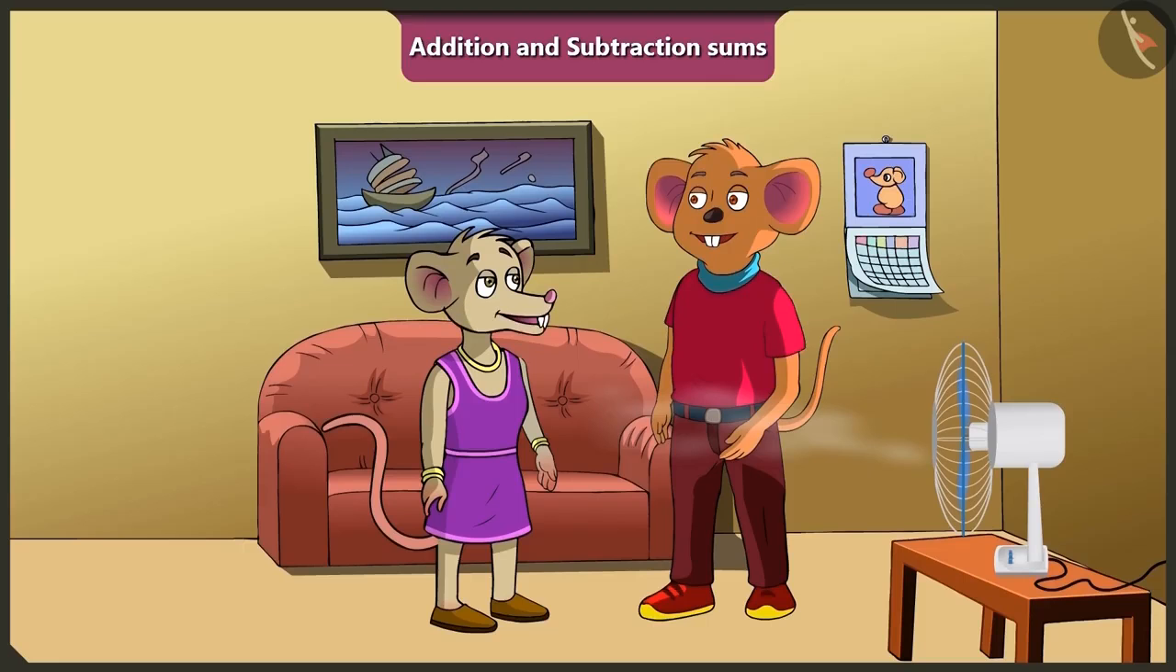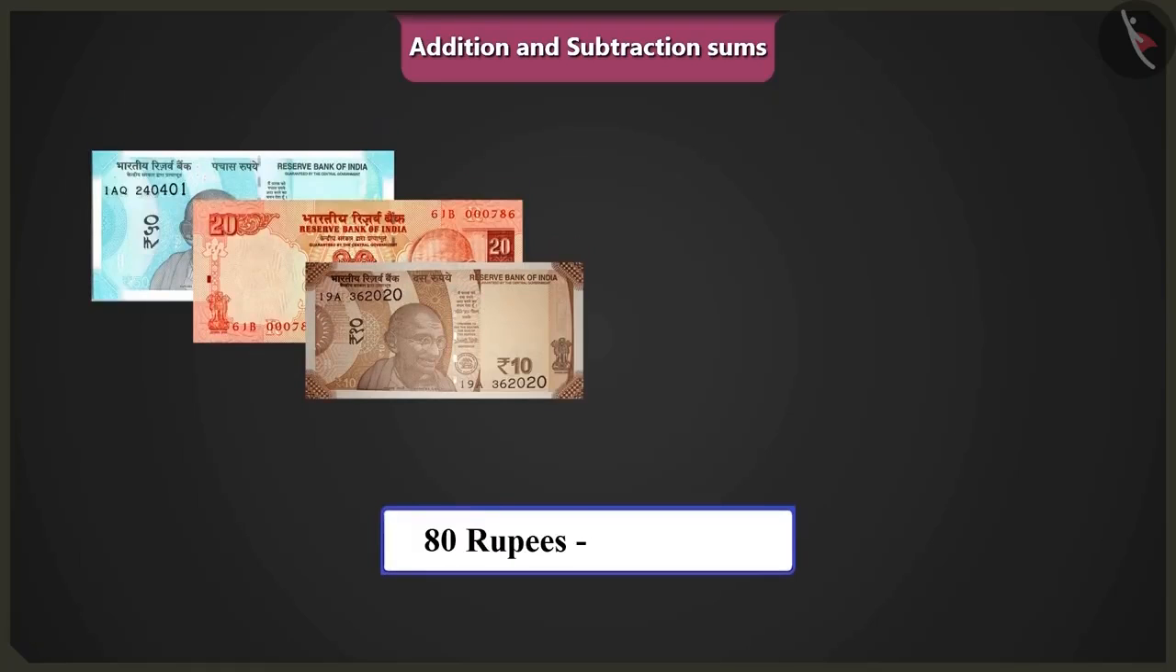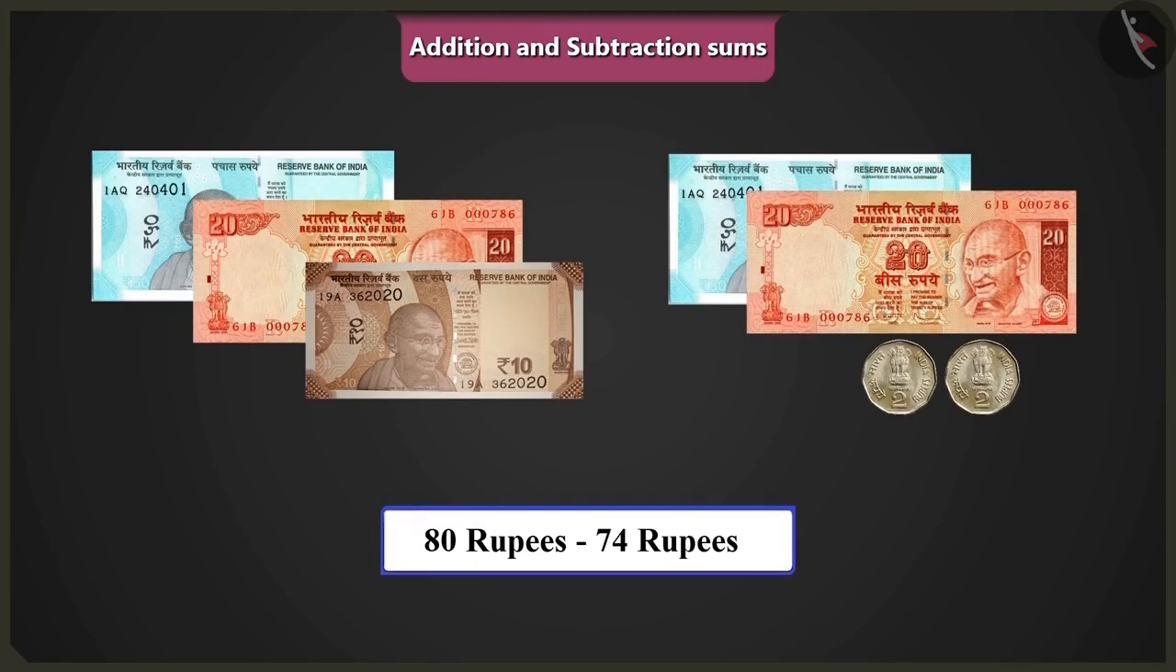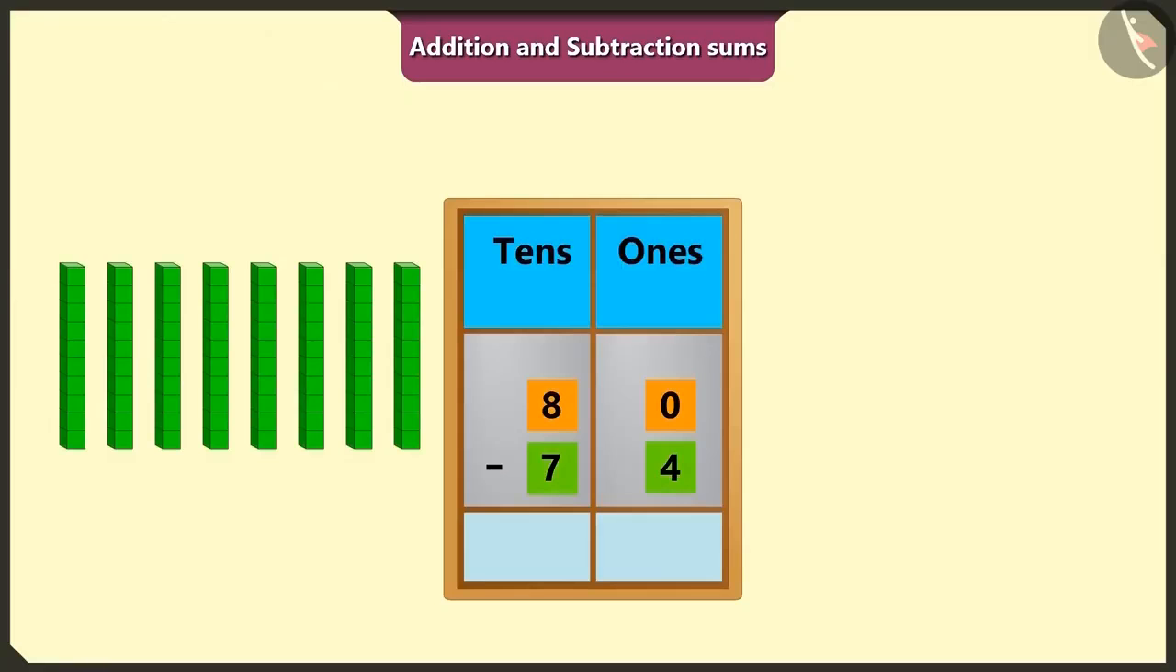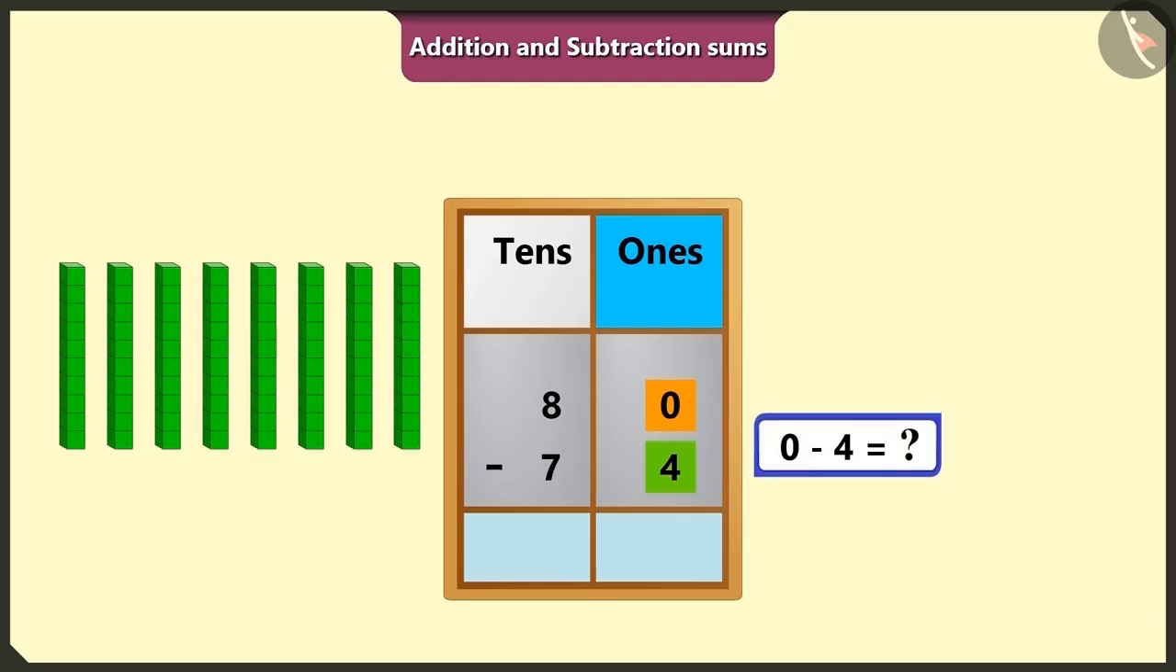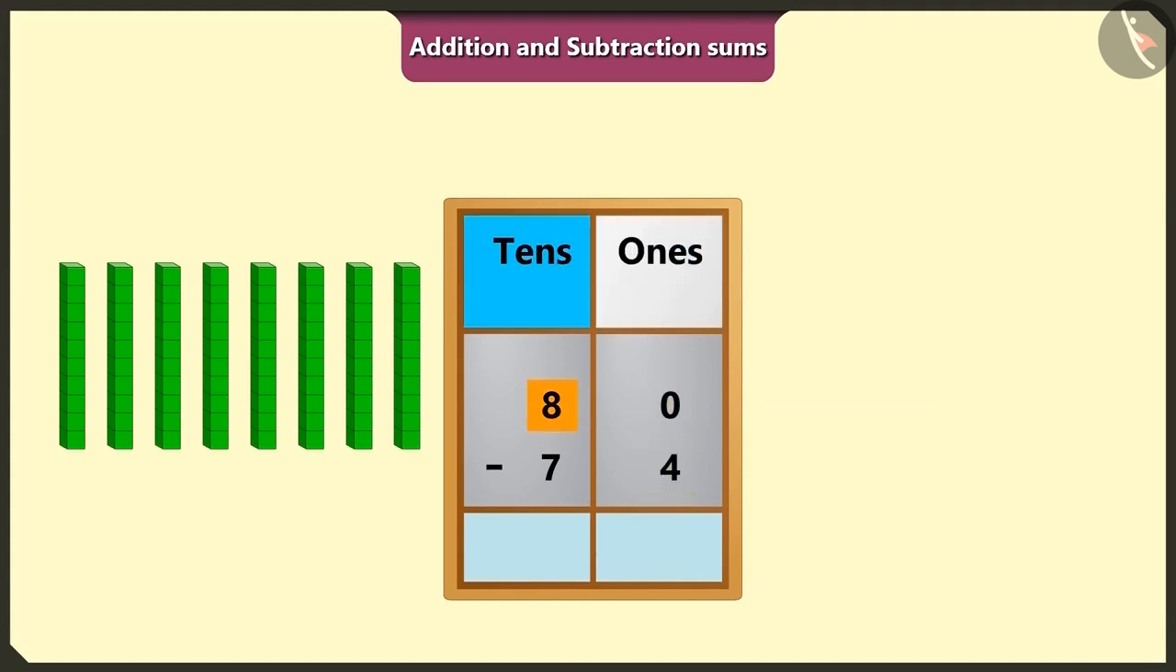Choo, you have 80 rupees. If you will spend 74 rupees from them, total how many rupees would you be left with? Come on, let's do the subtraction of 74 from 80 to know this. First of all, we will do subtraction of numbers of the box of ones. Here we cannot subtract 4 from 0. So we will borrow 1 ten from 8 tens.